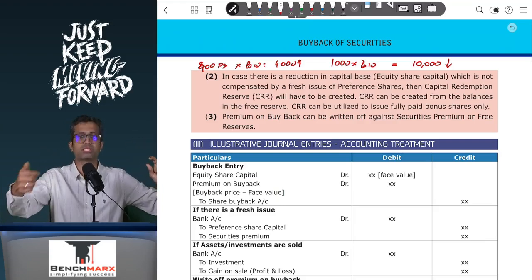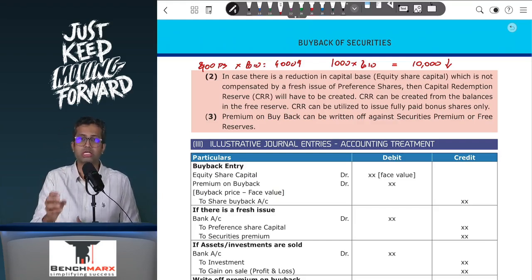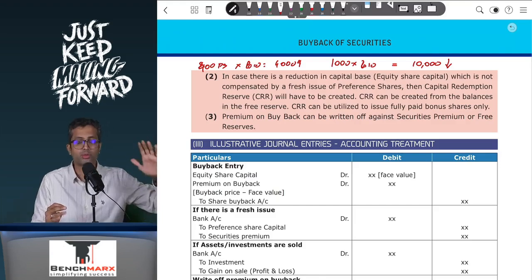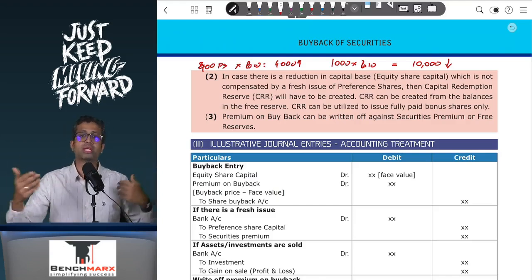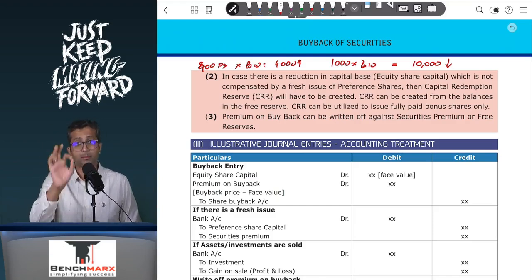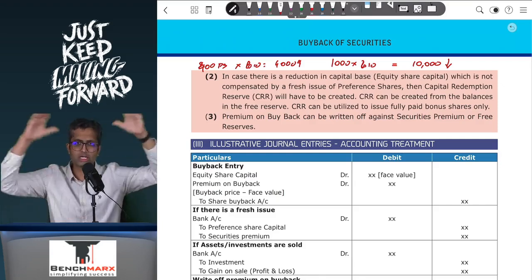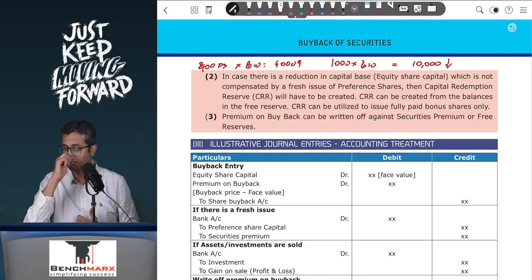Compare it with the face value of the new preference shares, if any, that are issued, and if there is a gap, that amount, there is a hidden adjustment that you will have to transfer from the revenue reserves to the capital redemption reserve. There is a hidden adjustment that you need to do for both buyback of equity shares or even if there's a redemption of preference shares. So in a bigger question on buyback of equity shares, you can even have a redemption of preference shares.